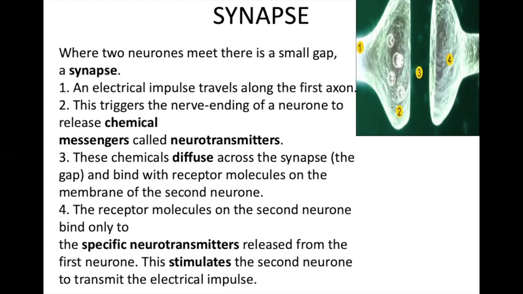And it will then bind with the receptor molecule of the second neuron. The receptor molecule of the second neuron binds only to the specific neurotransmitters released from the first neuron. And this stimulates the second neuron, and it will transmit the electrical impulse. That is how the messages are transmitted.